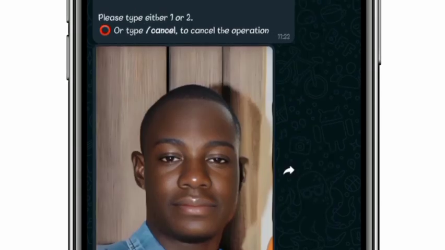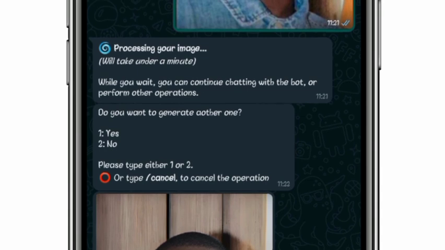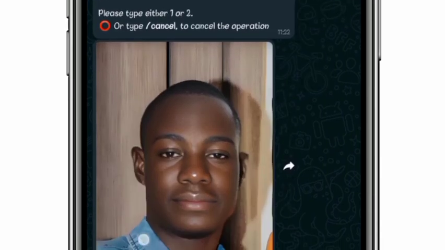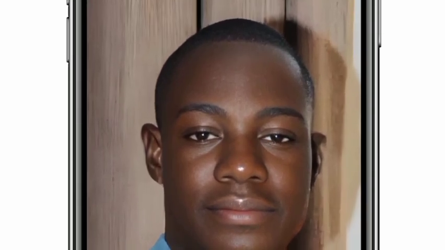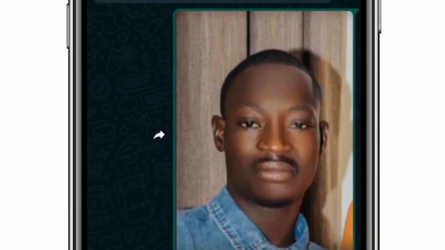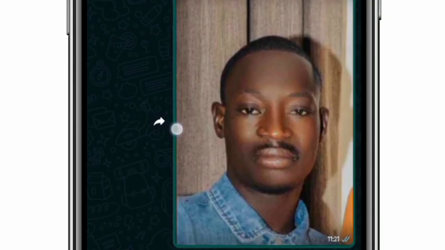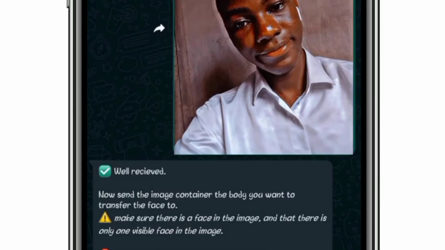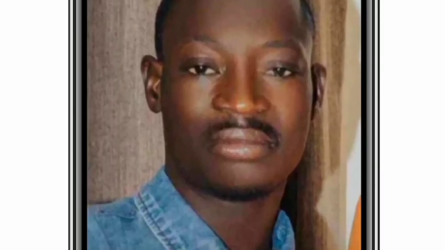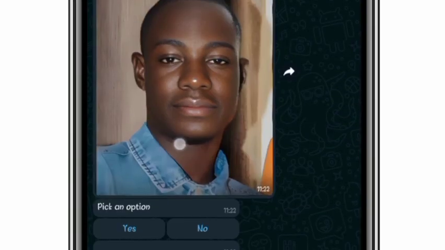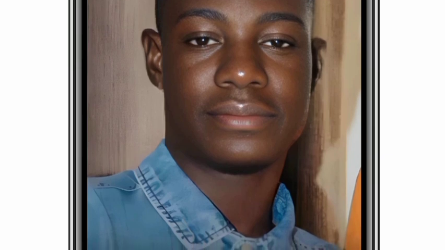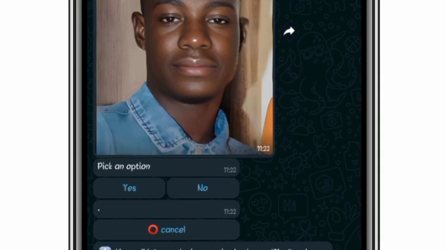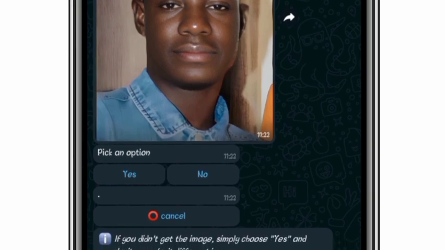So we've received this. It says do you want to generate another one? Looking at this, you can see the former face, you can see the new face, you can see the face we transferred onto this body. Then you can see the image it generated for us. So Bbot is just an amazing chatbot which can be used for different operations.